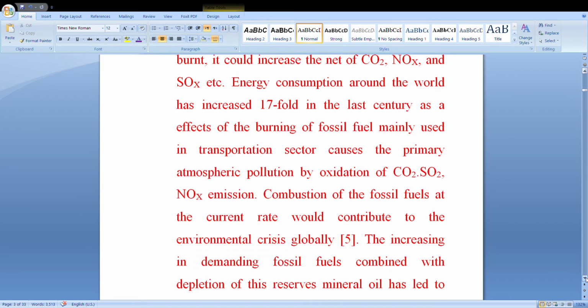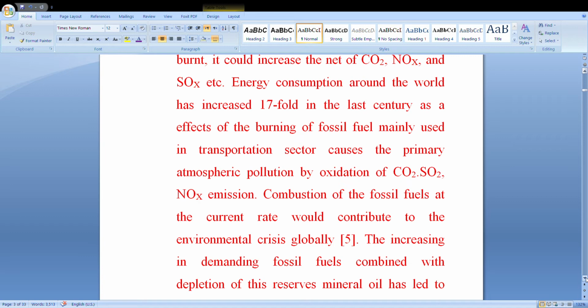As an effect of the burning of fossil fuels, mainly used in transportation sector, caused the primary atmospheric pollutions, oxidations of carbon dioxide, sulfur dioxide, and the nitrous oxide emissions. Combustion of the fossil fuels at the current rates would contribute to the environmental crisis globally.